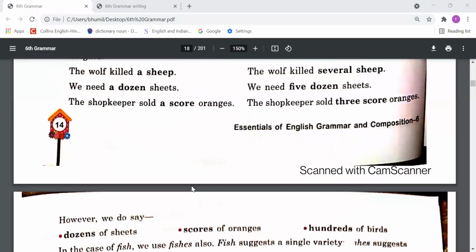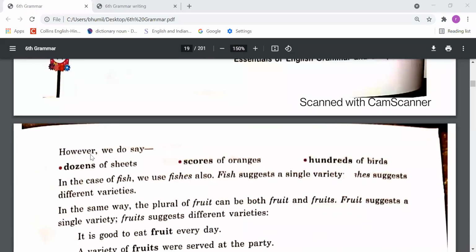Okay, let's come to the next page. However, we do say dozens of sheets, scores of oranges, hundreds of birds. So, dear students, we need to remember that when we use dozen, score, hundred, thousand as an adjective, in that case we do not make it plural. But when we use them separately as a noun, in that case we need to change singular to plural.